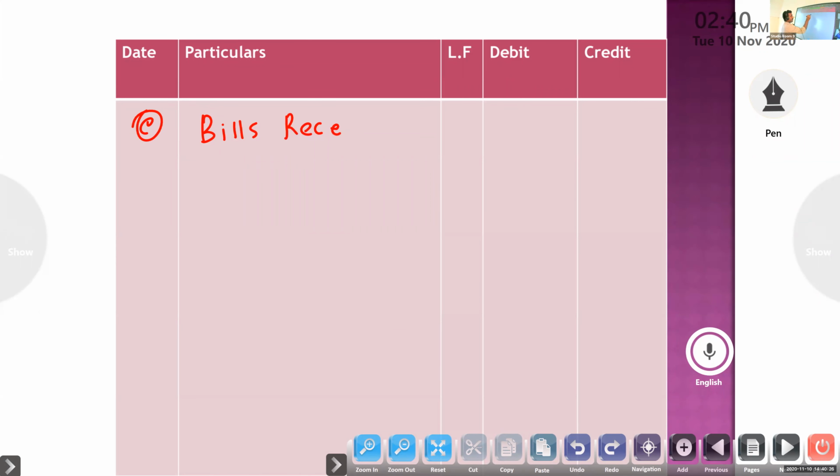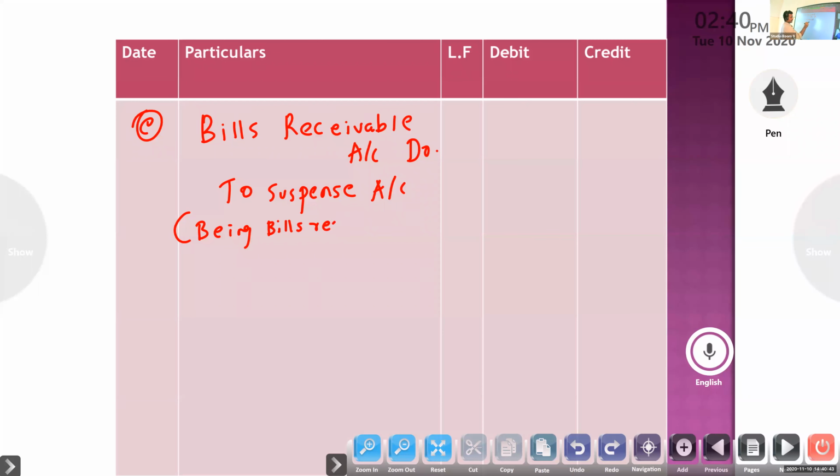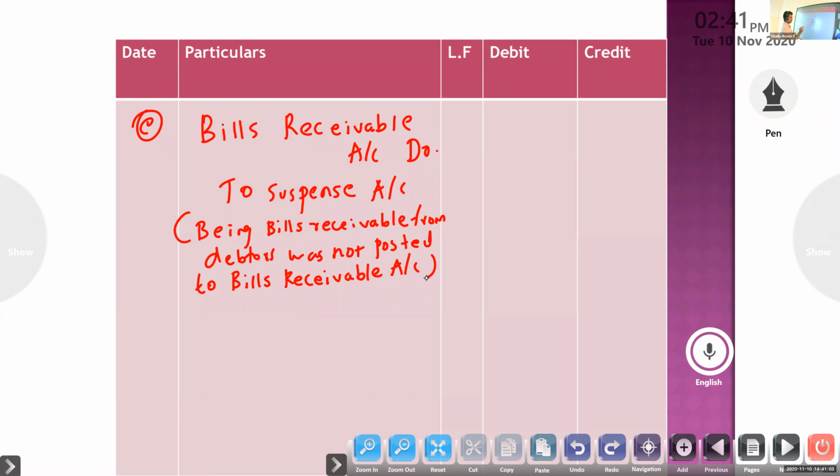Bills receivable account debtor to suspense account. Being bills receivable from debtors was not posted to bills receivable account. Amount 2000.